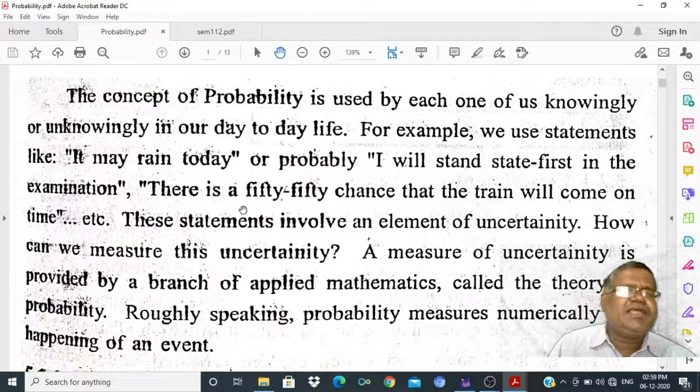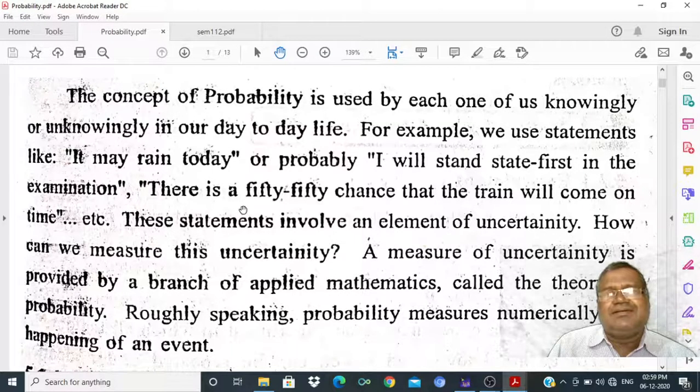Let us look at the concept of probability. Probability is a very common word used to measure chance. Chance means uncertainty. We use this word knowingly or unknowingly. Nowadays it is raining every day and it may rain today or not.